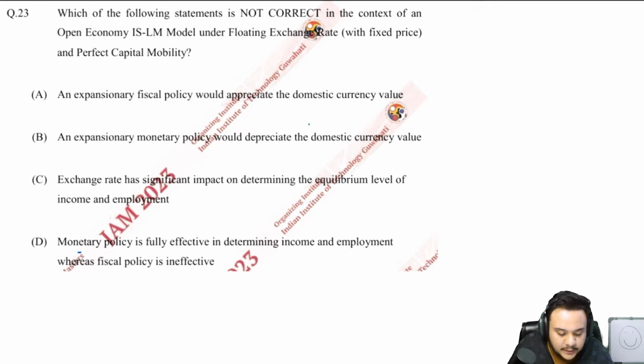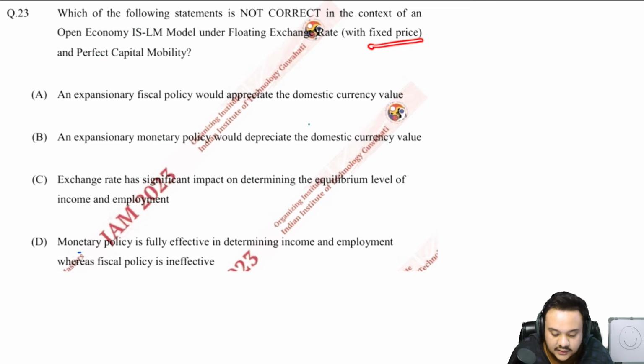For example, here you can clearly see that there is perfect capital mobility, so R will be equal to R star, the global interest rate. If there is any change in the local interest rate, there are going to be infinite capital inflows or outflows, and that is going to affect the interest rate. That is why your IS and LM will shift back very fast. Then obviously you have a flexible exchange rate.